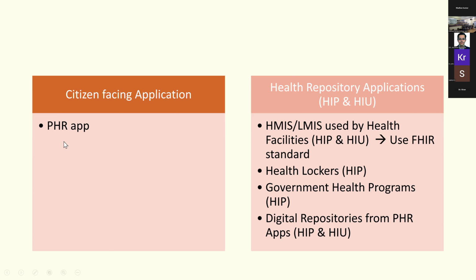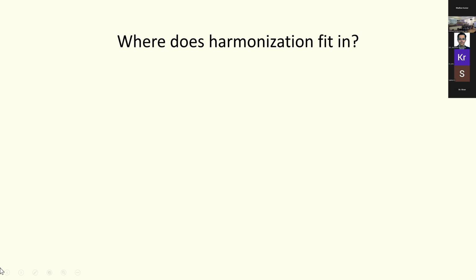So the PHR app is basically the patient, they can download an app and they can store all the medical history in that app. For the health repository, you have something called health facilities. You have the HMIS and the LMIS system, and you use it to the FHIR standard. FHIR is a common data model for information transfer. You can also have health lockers, where all the patient's data can be stored in digital clouds. Then the government health programs can be stored in a different application. And you also have digital repositories from the PHR apps.